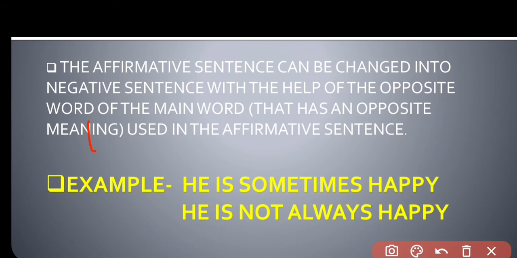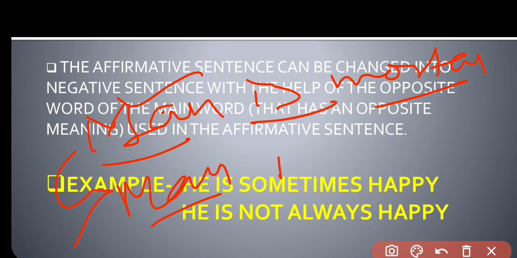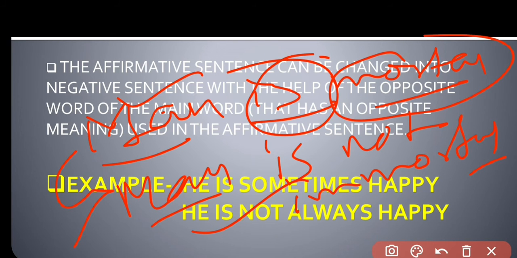As an example, I can give you another: man is mortal. So this is another example, and you can change it into the negative form. What will be the negative form of this sentence? The negative form of this sentence will be: man is not immortal. So this will be the negative form of the above sentence.